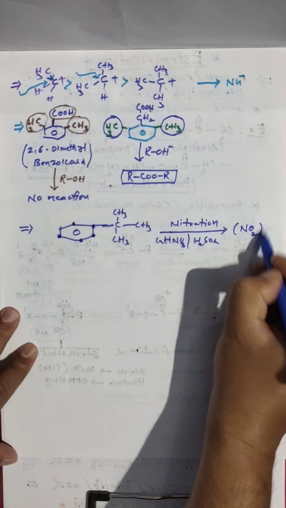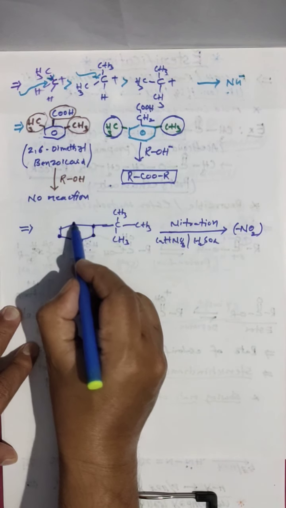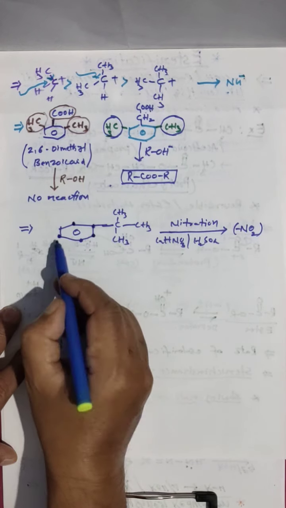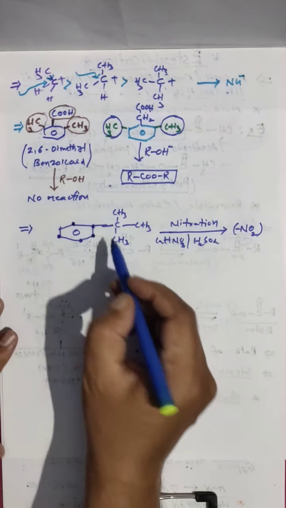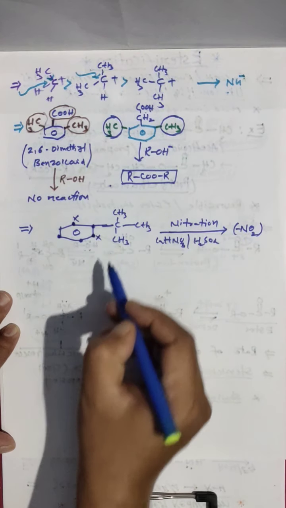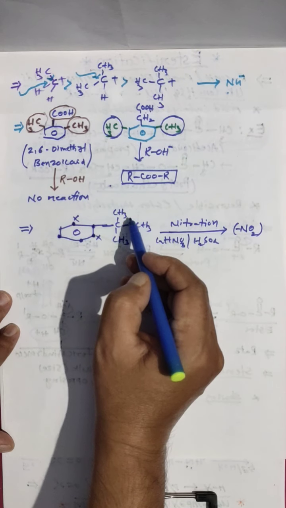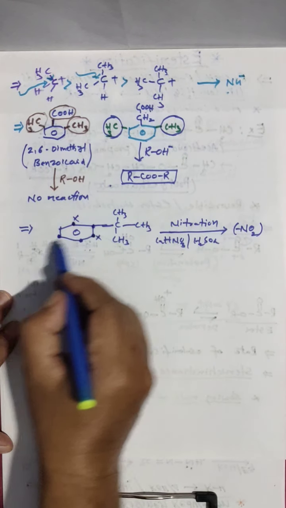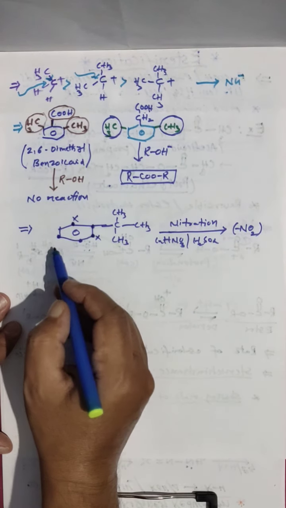The attacking group is NO2. NO2 is coming here, and here two ortho positions we have, and one para and meta. Generally meta is not possible. So NO2 will not attack here and here due to steric hindrance of these bulky groups. So directly it will attack on para. Para products are always stable, this is the reason.